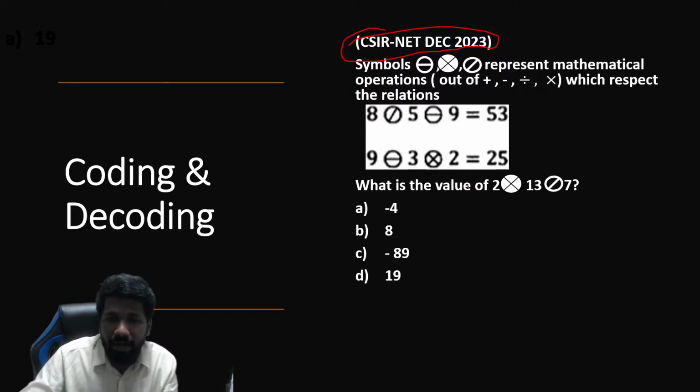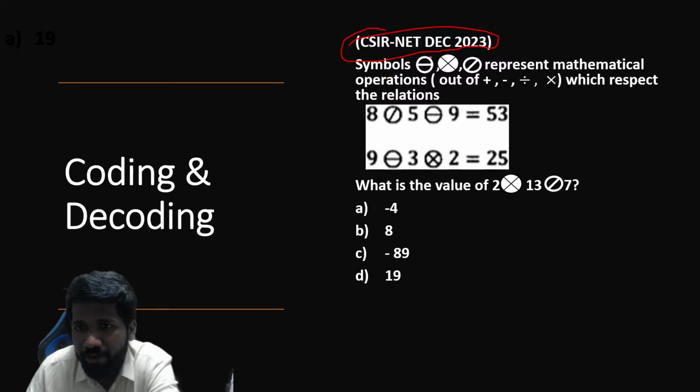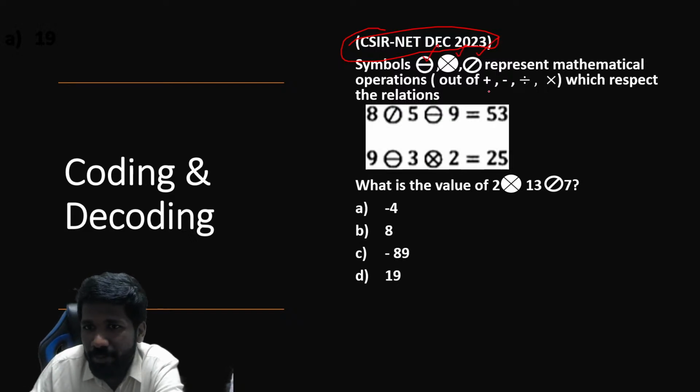Okay, so due to lack of time, I will start explaining. Symbols, there are 3 symbols mentioned, represents mathematical operation plus minus division multiplication with respect to the relations.